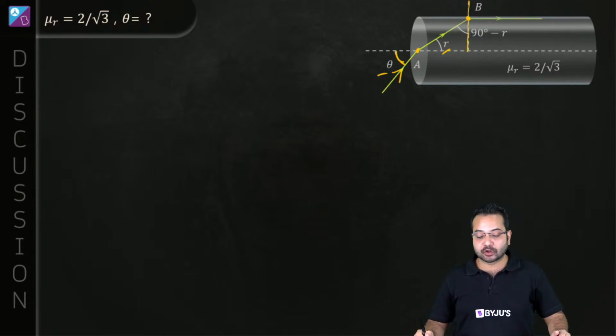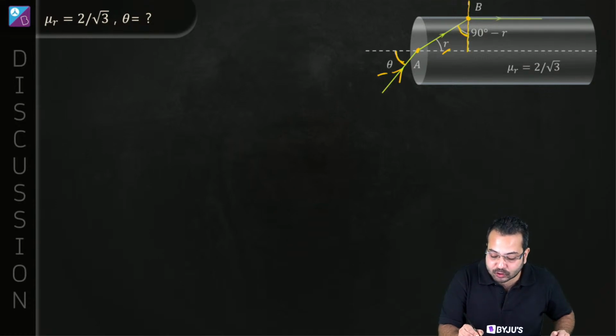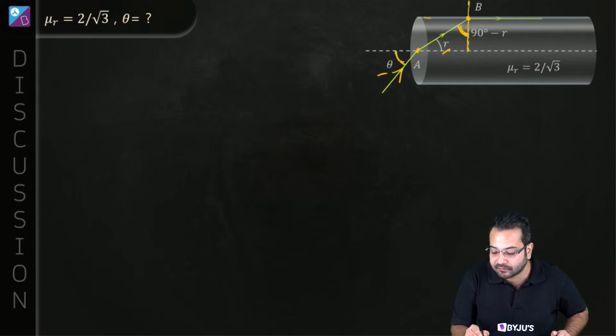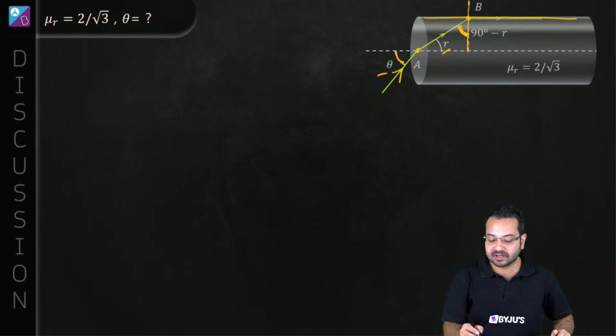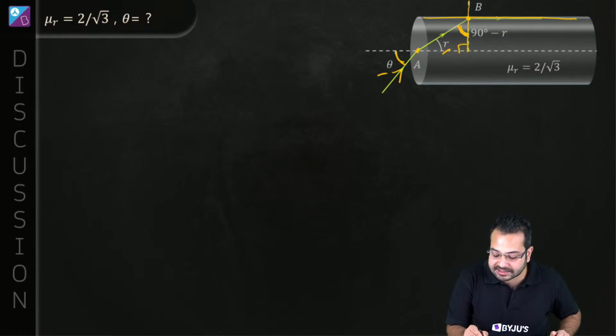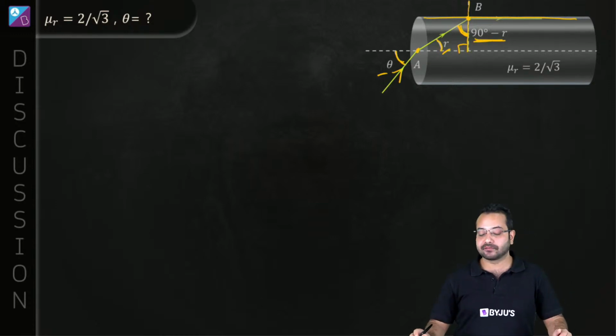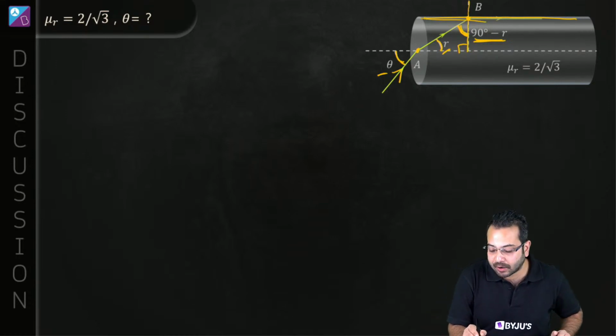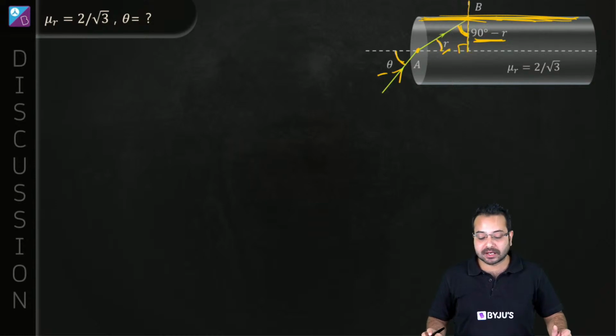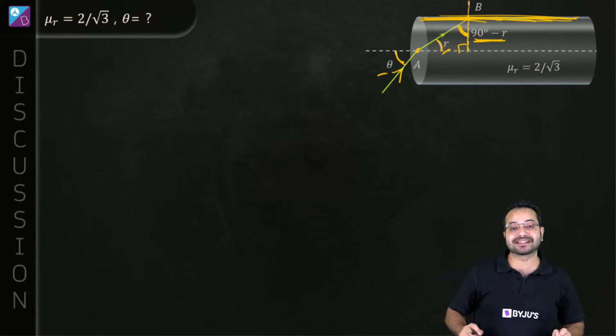When we have drawn the normal, this angle here is going to be the angle of incidence for this surface. Do you agree? And how much is that angle going to be? Now this angle is 90 degree. This angle is R, which means this angle is going to be 90 minus R. Pretty straightforward. Okay. So the angle of incidence on this boundary becomes 90 minus R.